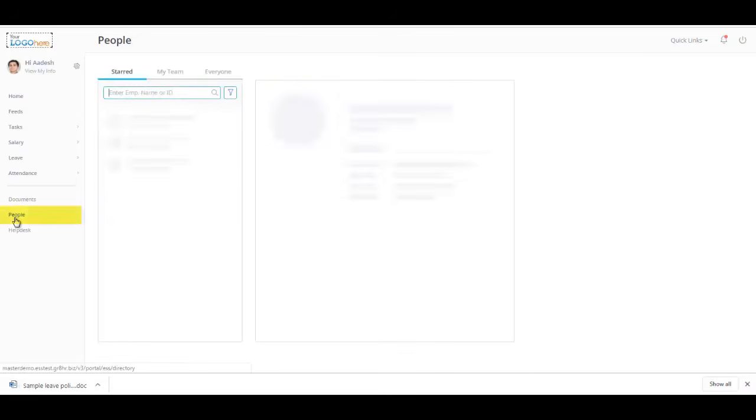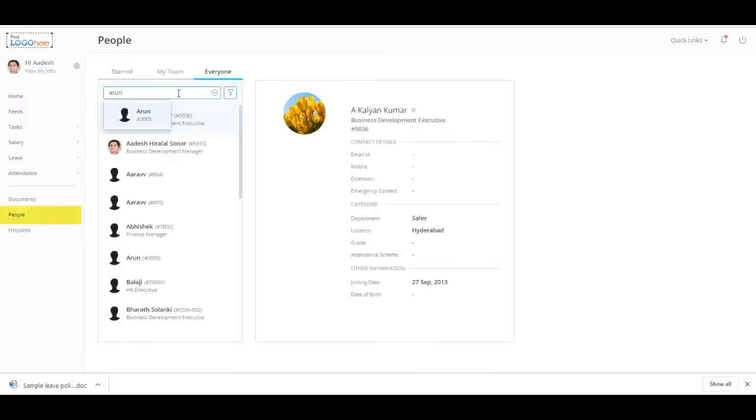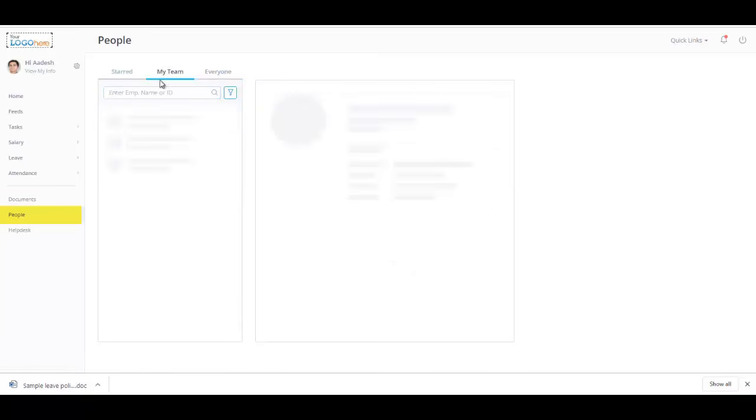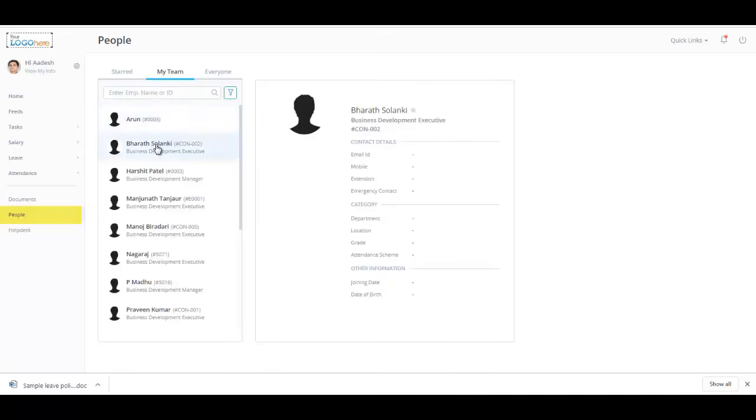Navigate to the People tab to search any employee within your organization. As a manager, you can find your team members' information under the My Team section.